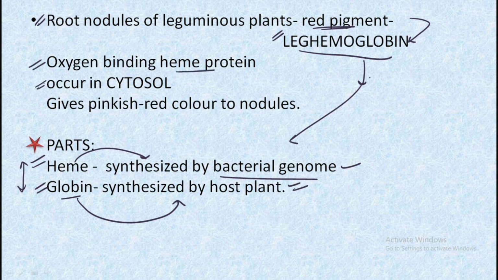It occurs in the cytosol, and this is the reason why the nodule present in the plant actually appears reddish pink, because of the presence of leghemoglobin in the root nodules of the leguminous plant.